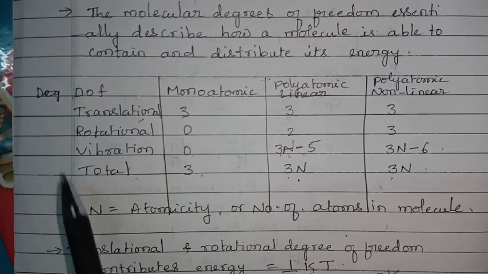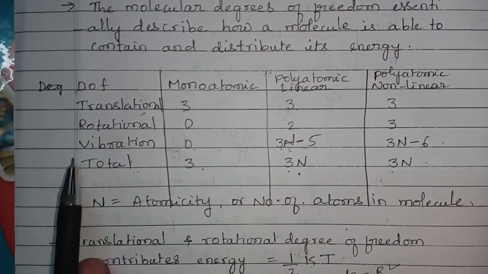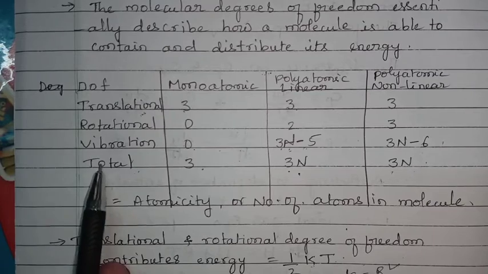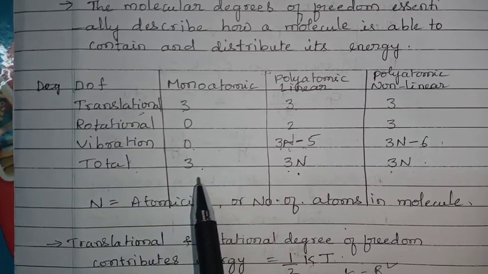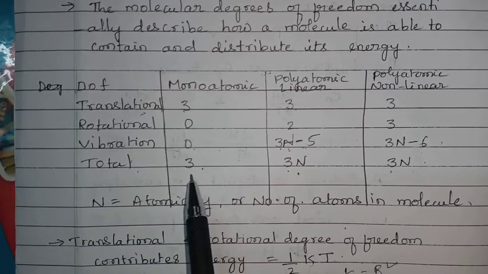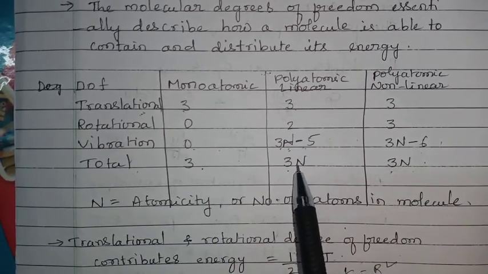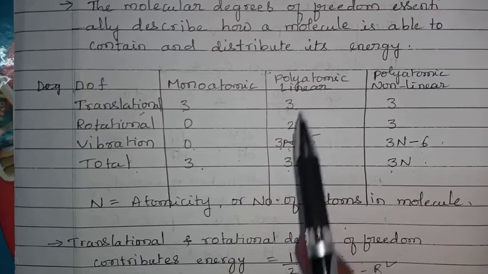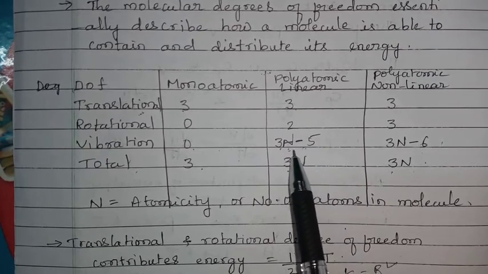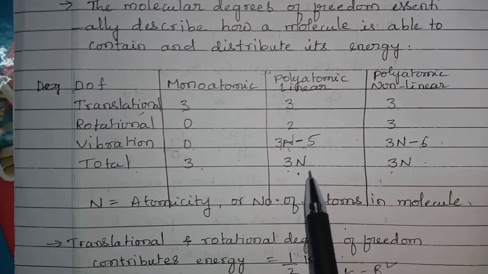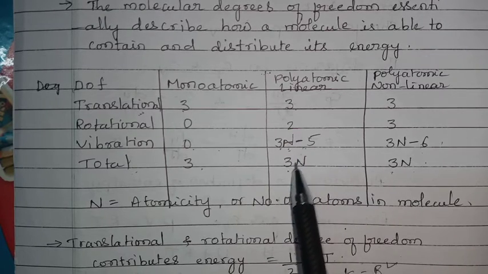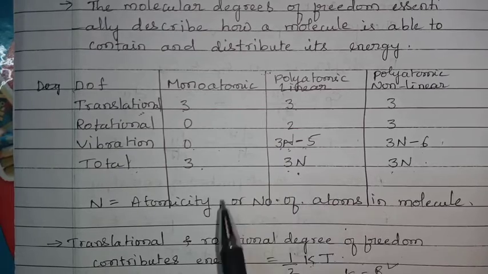Then the last one, total number of degrees of freedom. If it is monoatomic, only 3 is there. If it is a polyatomic linear molecule, its degree of freedom is 3n, where n is the number of atoms.